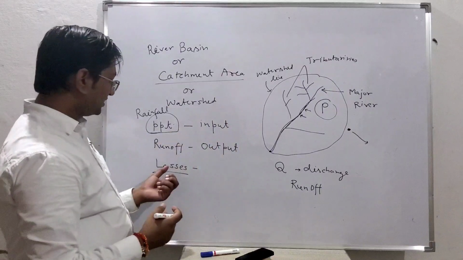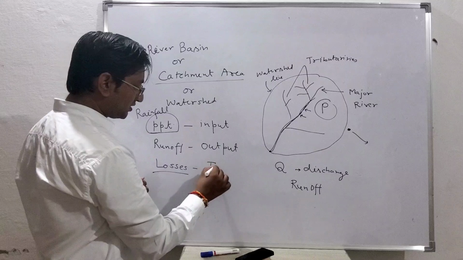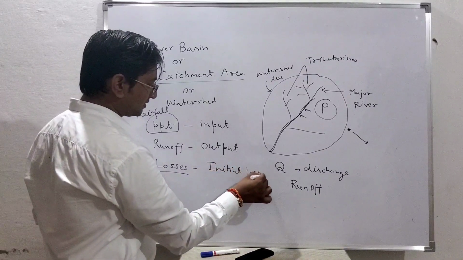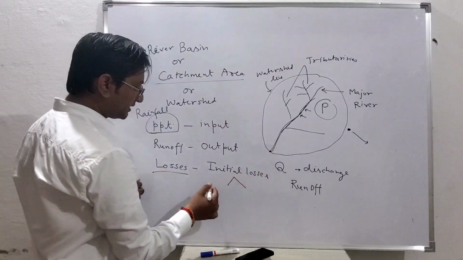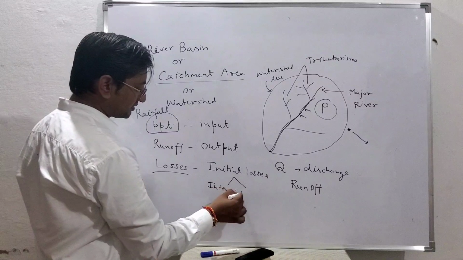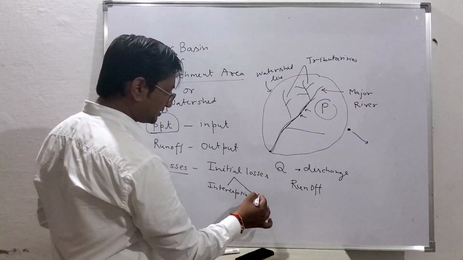So what are the different losses? One is, we have seen, initial losses. Initial losses means one is interception and another is depression storage.